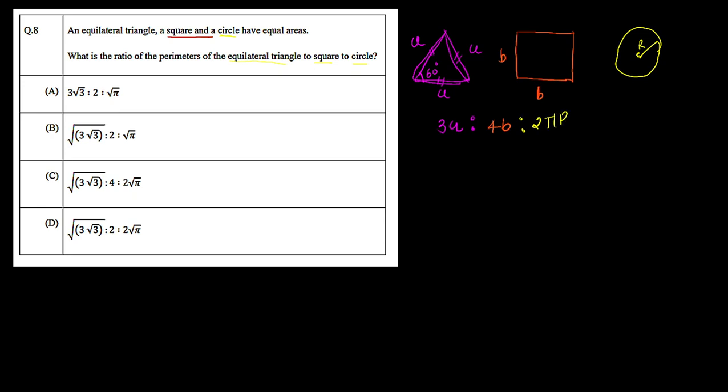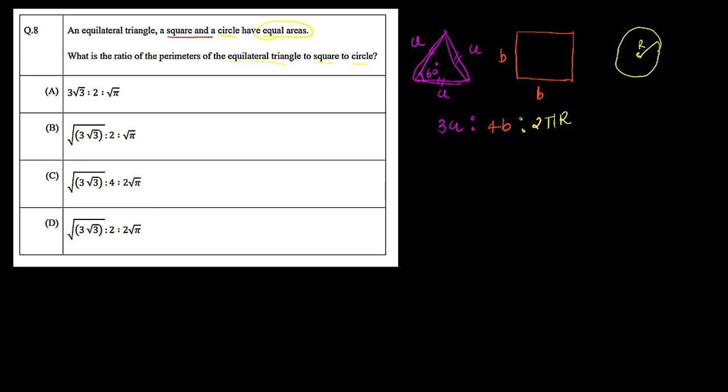So now here we have to find the ratio, but here we do not know the dimensions of a, b and r. Simply what we have to do is find the relation between these unknowns in such a way that we can cancel these unknowns from this ratio. So to do this we have been given this condition of equal areas, because all three figures have equal areas. So now we have to use this equal area concept to eliminate a, b and r from this ratio and then we end up with our final answer.